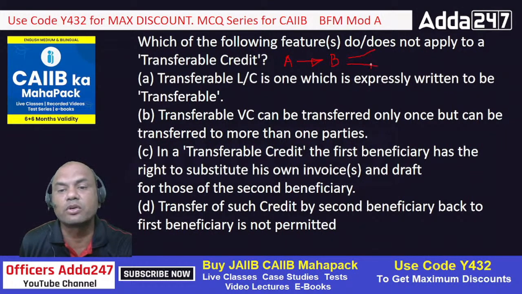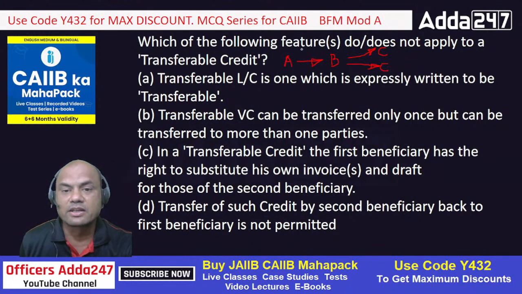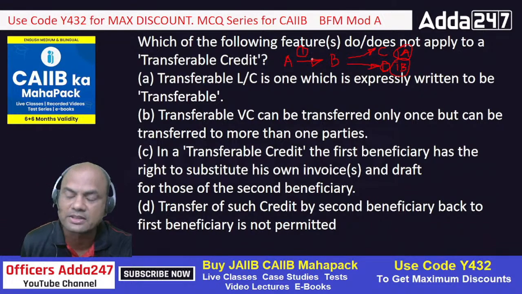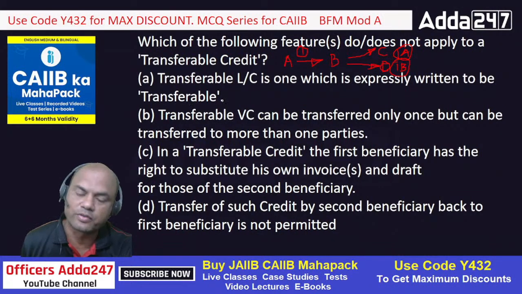He transfers this order to two separate persons, C and D. So this credit which can be transferred, this is LC number 1, and the same LC is transferred to C and D. So one part will be transferred to C and one part will be transferred to D. See here, the same LC is transferred. That's transferable credit. Transferable LC is the one which is expressly written to be transferable.